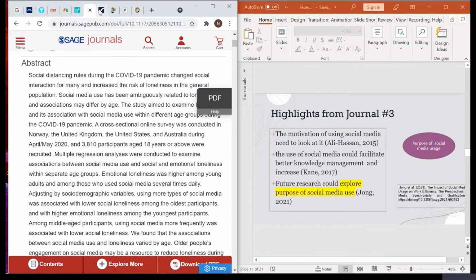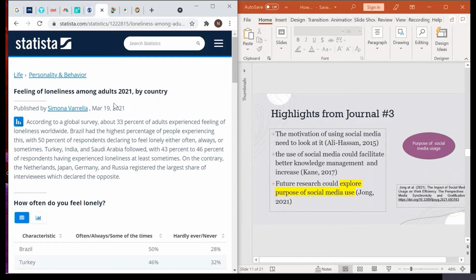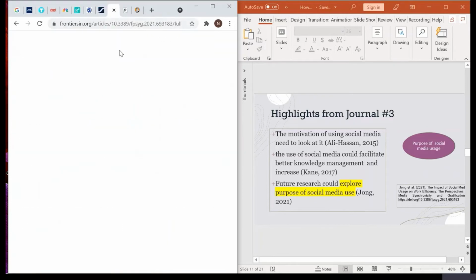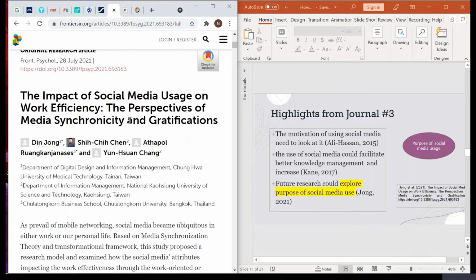Then you look for some more journals in order to have a better understanding of what areas you should cover for your research topic. The third journal that I found is on the impact of social media usage on work efficiency. This journal highlights that if you know how to use social media in the right way, it can really help you improve in a lot of ways. This journal recommends that future researchers explore the purpose of using social media.